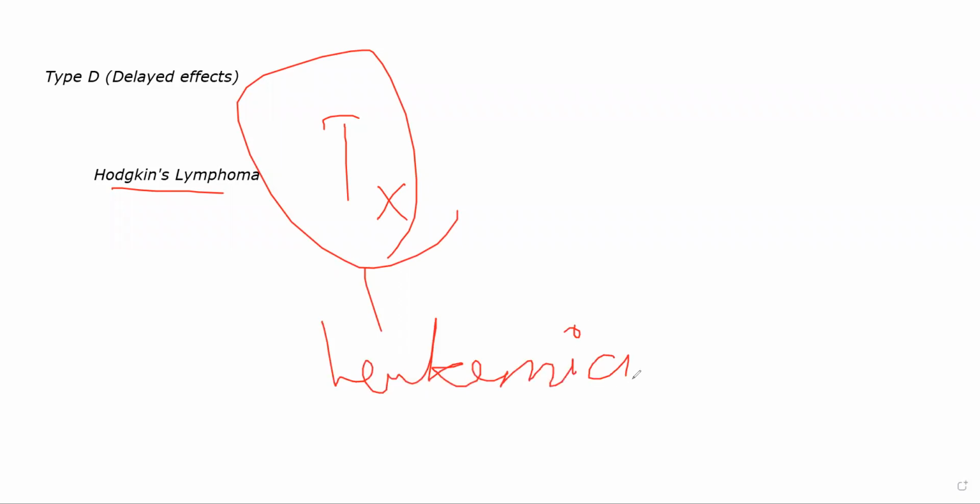Okay. Several years after you treat Hodgkin's lymphoma, the patient might come again to you for cancer, but with a different type of cancer. They might have leukemia this time. This is because of the effect of the drug. Okay. Certain anti-cancer drugs themselves have capability of causing cancer later on. Even if they are effective, some drugs will cause cancer. Okay. So those are delayed reactions.